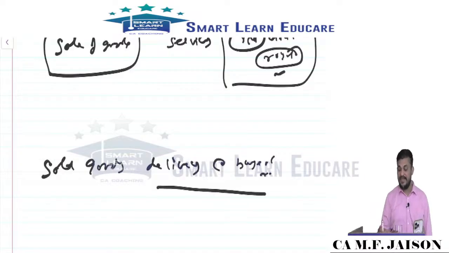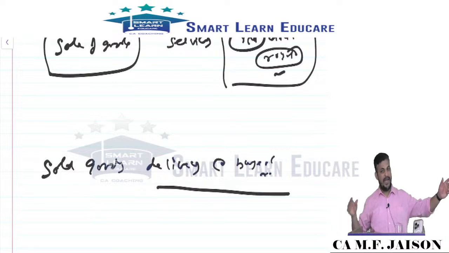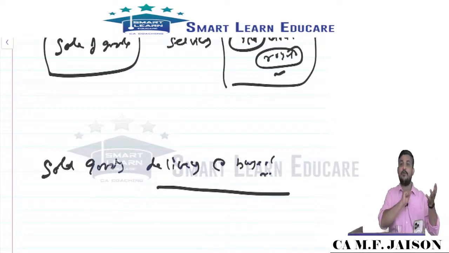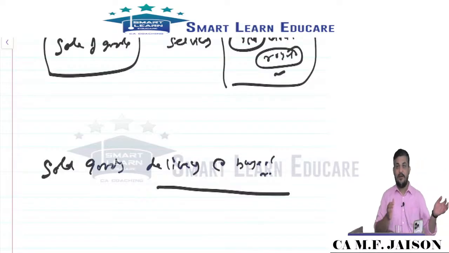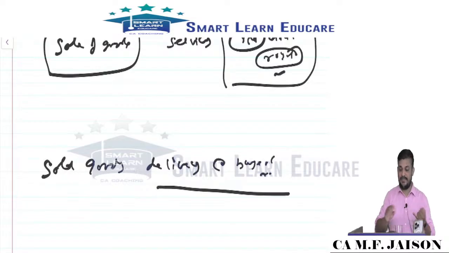If the buyer says we are doing some warehouse renovation, but I have already paid the money and the invoice is raised, only that I am telling you to deliver the goods 2 weeks later, then the supplier will account it as sale at the time of raising the invoice and collecting money, not at the time of delivery.